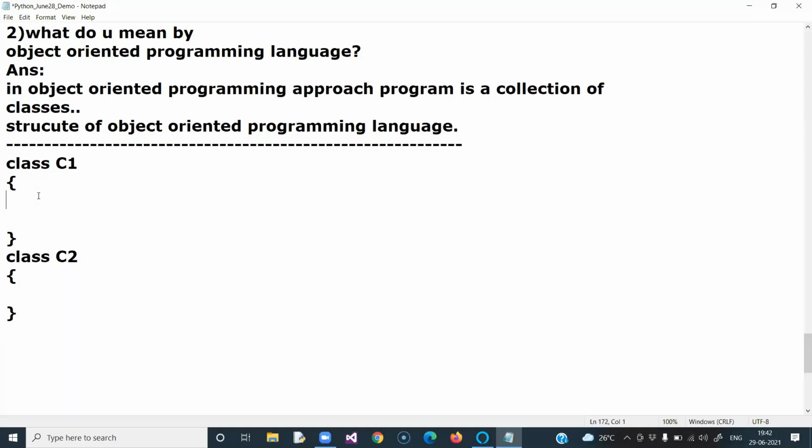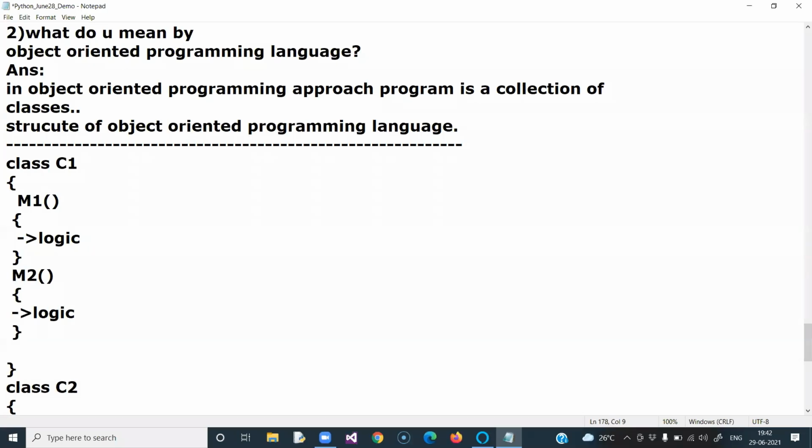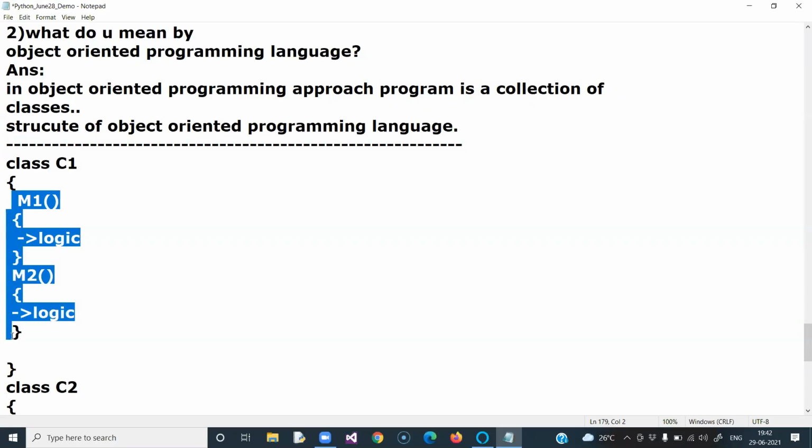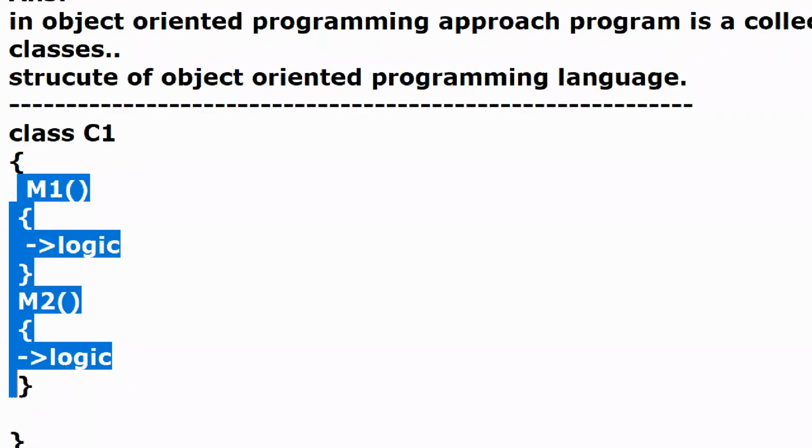Within the class, we can define functions like M1, and here you write the logic. Generally, in this approach, we can't write a function without a class. You have to write the class. So here is the logic of M2. Now I defined the M1 method and the M2 method, and method, function and procedure are the same. We can use a method to define logic in programming languages.